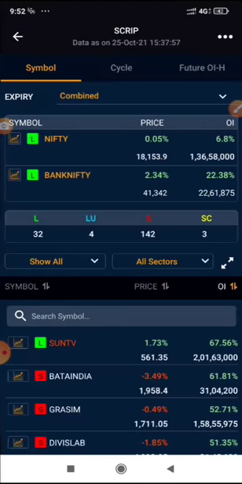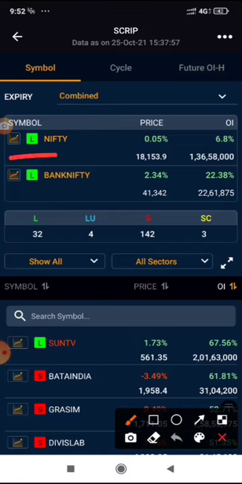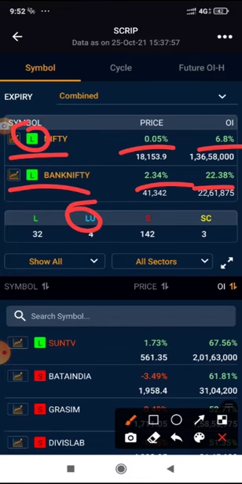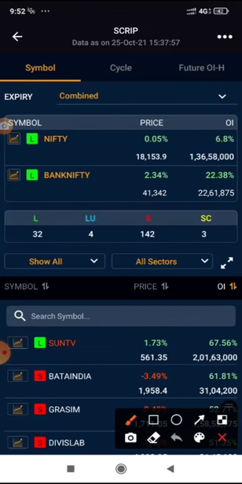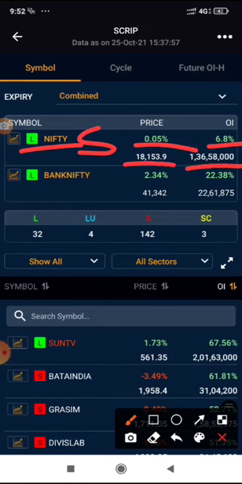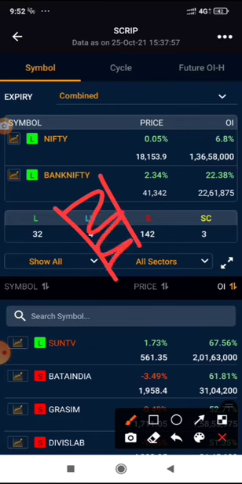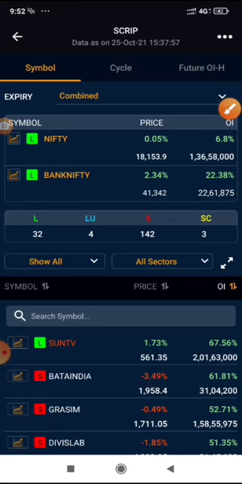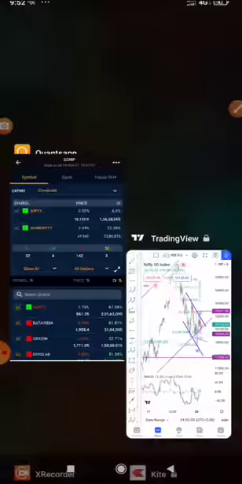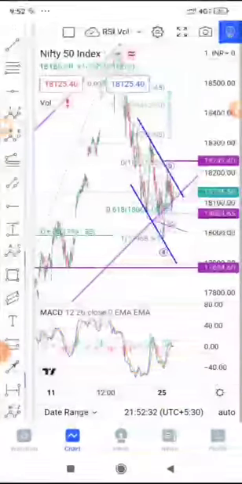The buildup you can check from the Concept app. Here you would see that long positions were created in the Nifty and Bank Nifty. L stands for long, LU stands for long unwinding, this is for short, and this is for short covering. For some reason it was showing short earlier for the Nifty, but now it seems to be showing correctly as long. This is the first sign that the downfall has stopped. So we should see some reversal in the next session. Let's quickly check a Bank Nifty chart. The video has become quite long.